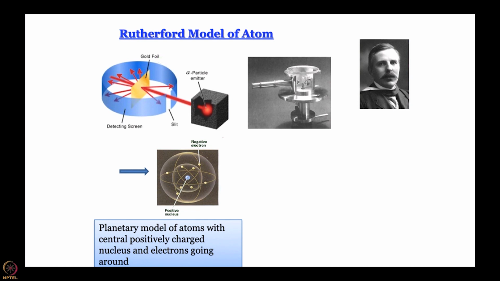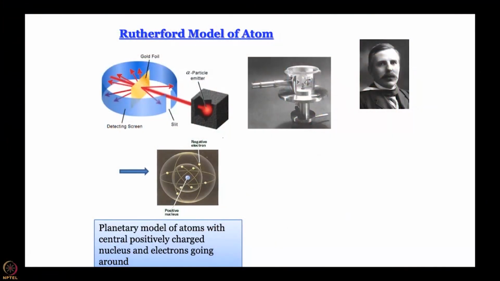And now the issue is that once again, if you have a static nucleus with all the positive charge and you have a static electron with a negative charge, then the electron is going to fall on the nucleus and get annihilated, there will be no charge anymore. To account for that, Rutherford proposed that like planets go around the sun, the electrons are also going around the nucleus, and the advantage of that is that the electrostatic attraction of the electron for the nucleus can be exactly offset by the centrifugal force that would act on an electron going around in a circular orbit. So, that was Rutherford's model.